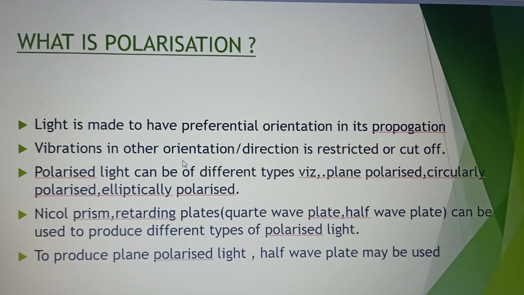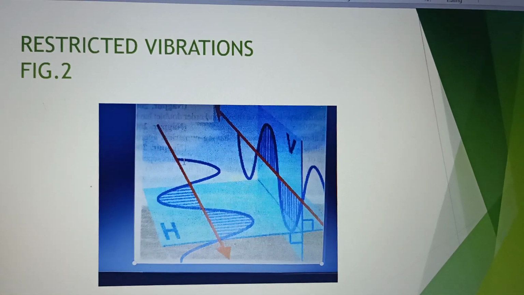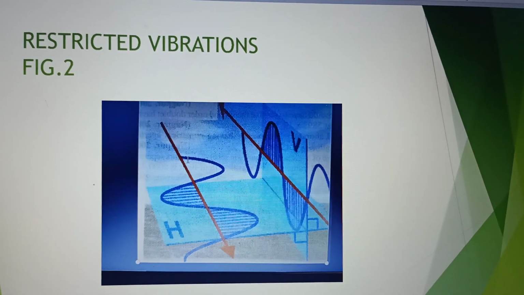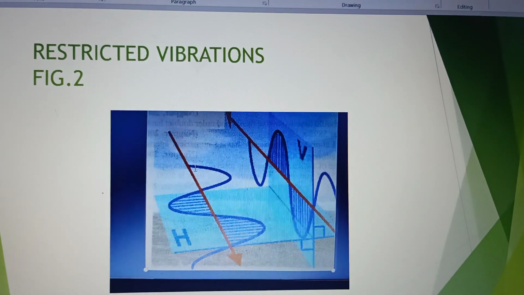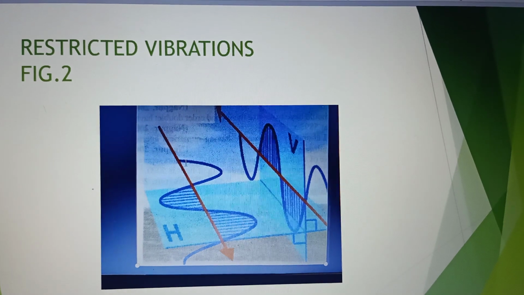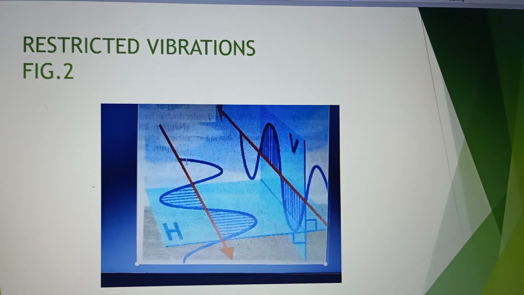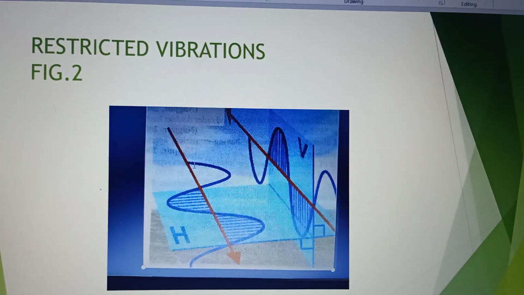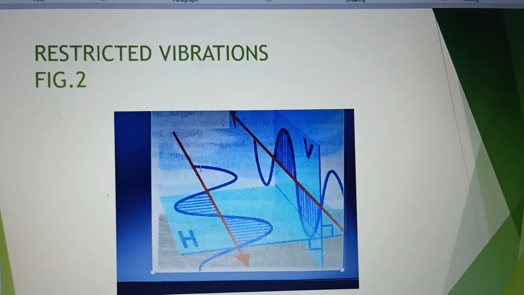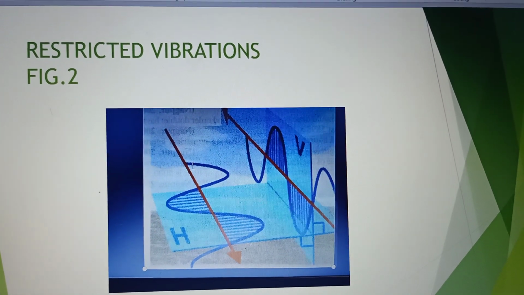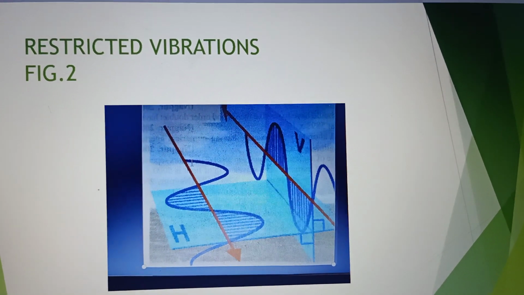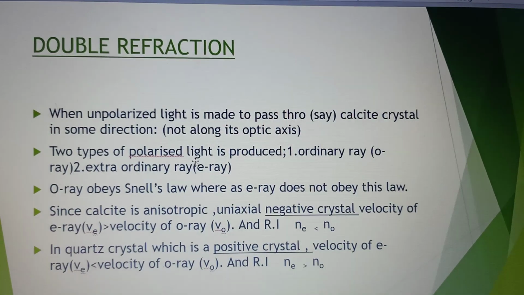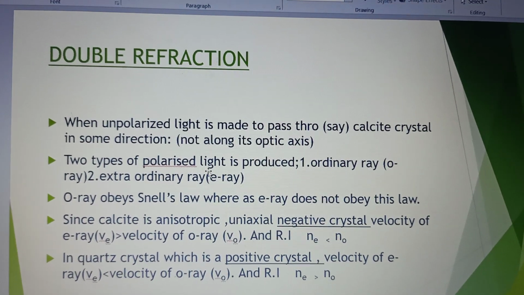anything which is available. Now here we see the light vibrations are restricted to a plane. A plane which contains vibrations is known as plane of polarization. In all the other planes, the vibrations are restricted, meaning you don't find any vibrations there.